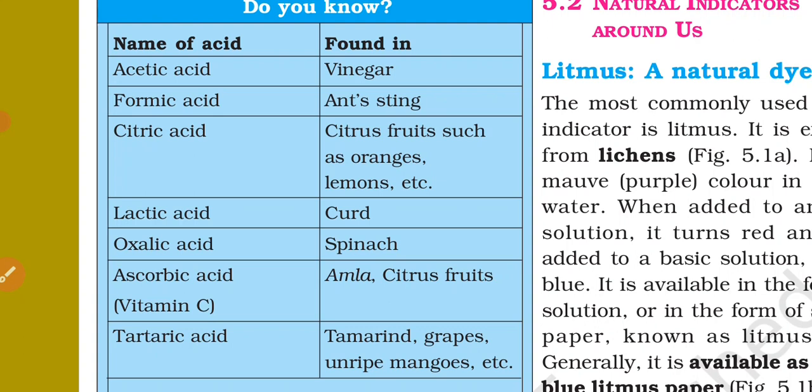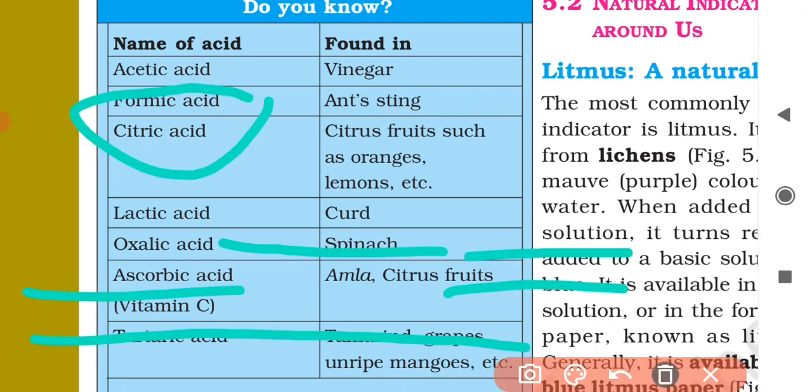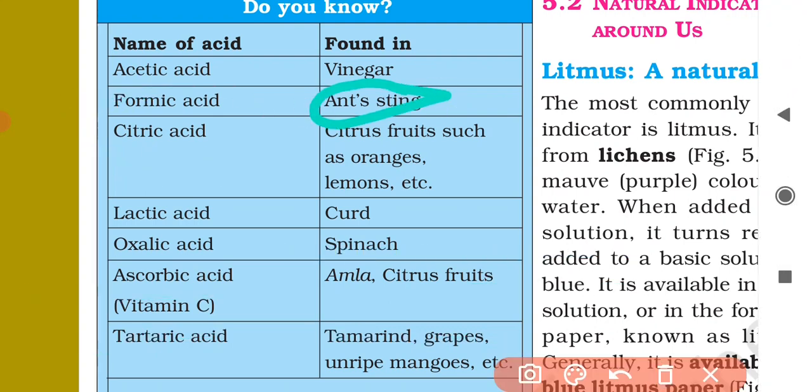The ant sting will push the formic acid into our skin. That is why we feel a sharp pain in our body, due to this formic acid which is present in ant sting.